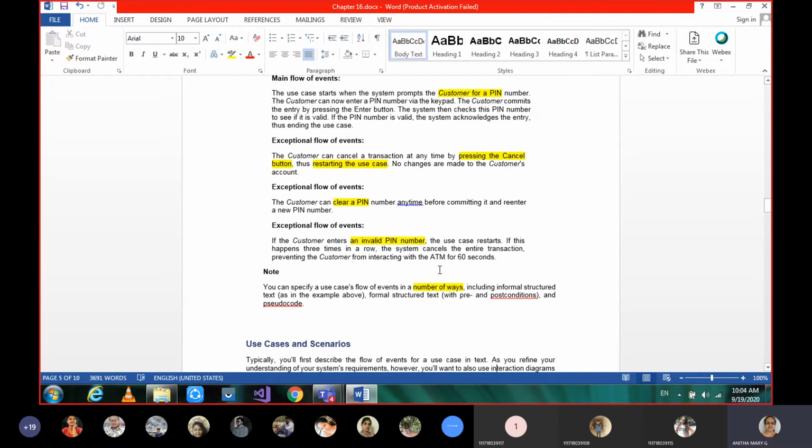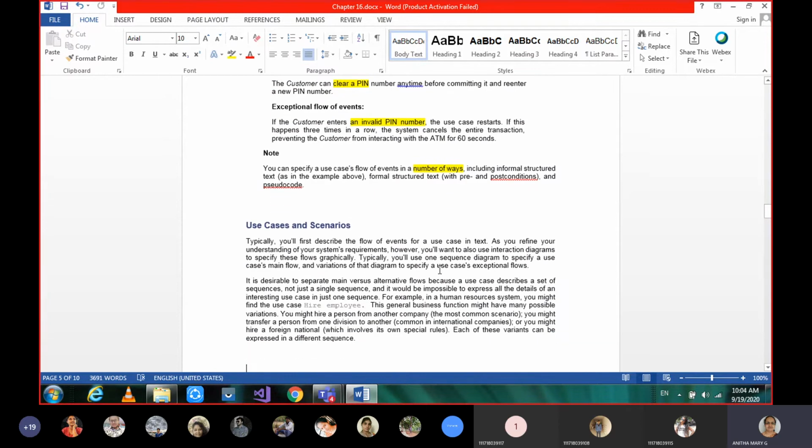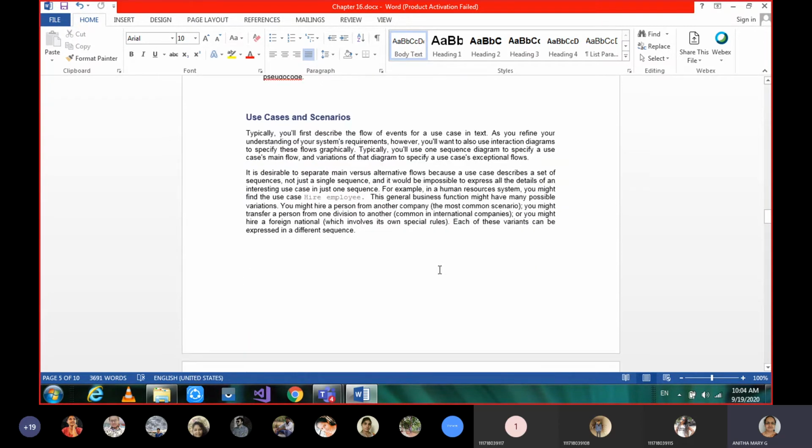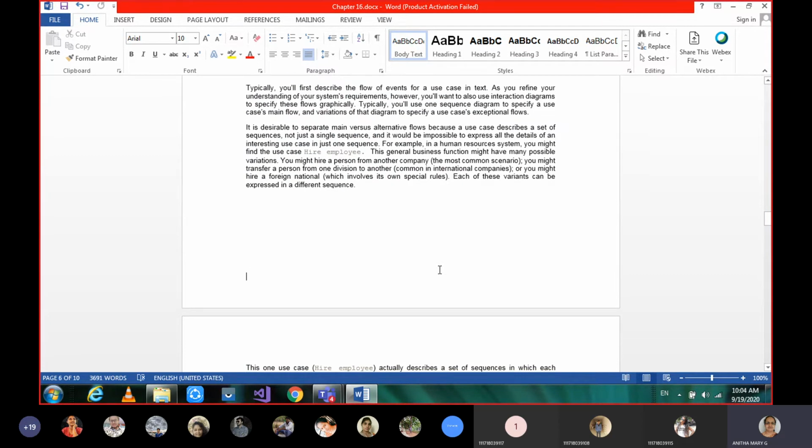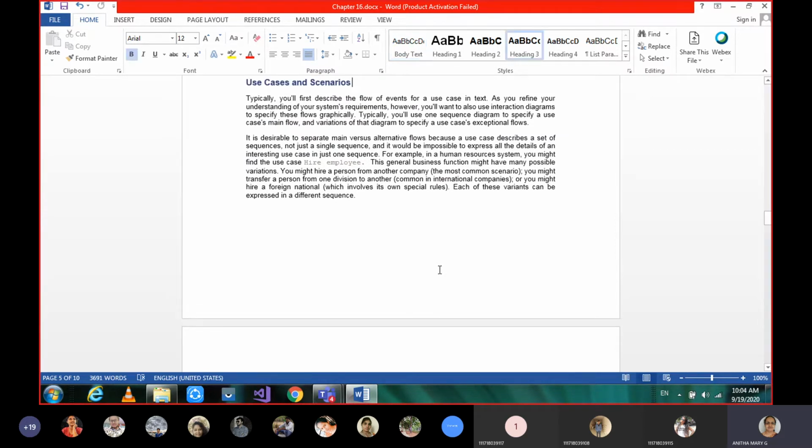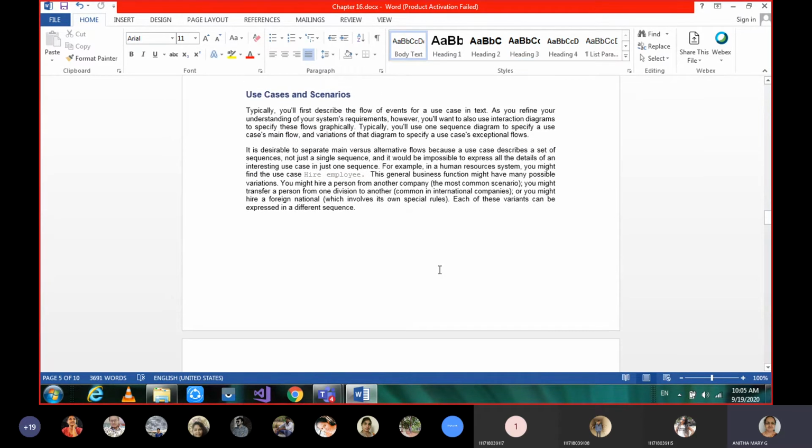So based on what system we are developing, either we should concentrate only on the basic behavior of the system, or on the details of it, or on a part of it. That depends on the scenario we are working on. And then the next terminology is about use cases and scenarios.